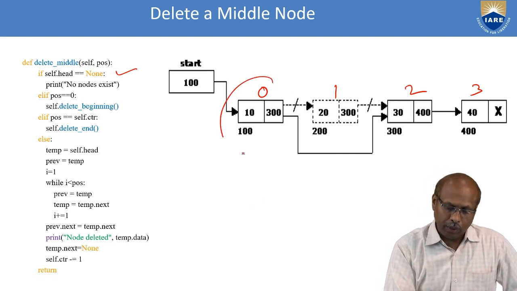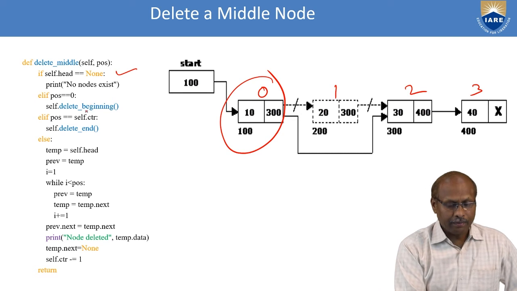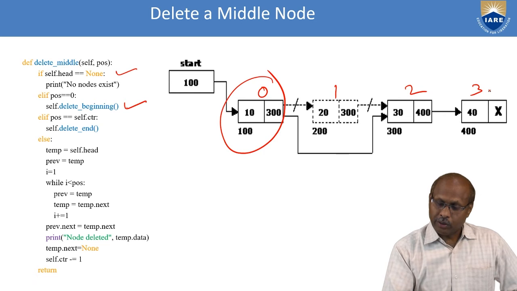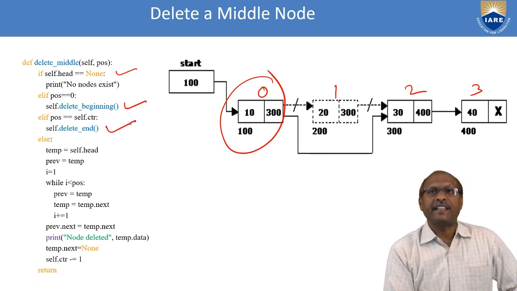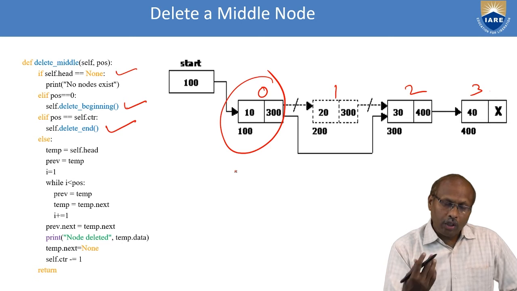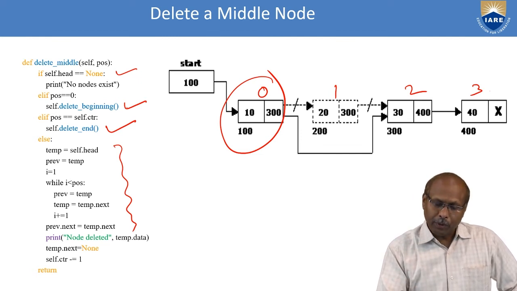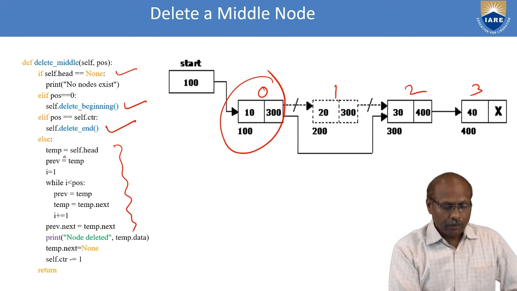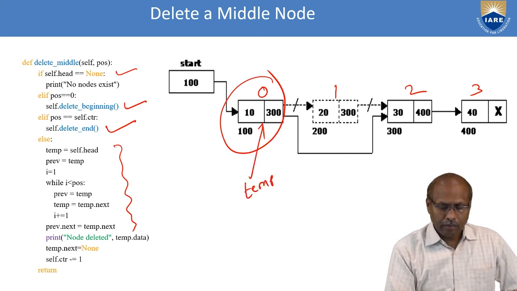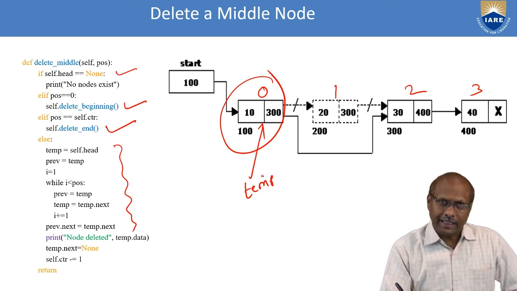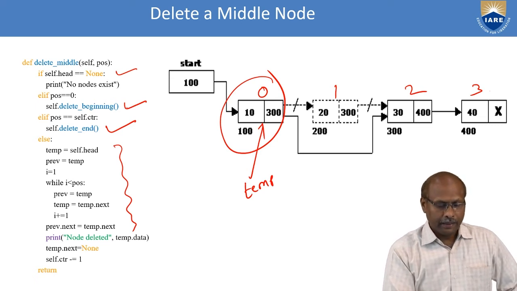If it is the first node, what do I have to do? Then I should call the delete at beginning method. If the position equals the counter, then call delete at end. If it is not the beginning or the end, go to the else part. Here I have to traverse until position minus 1. Initially I will remember my first node's address and keep on traversing till my required position.